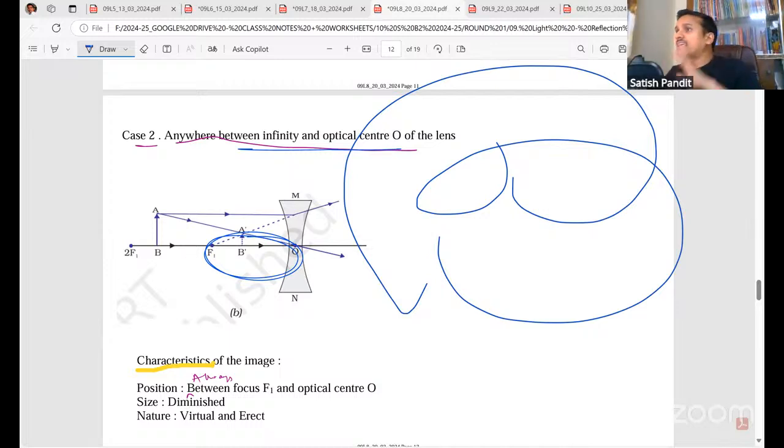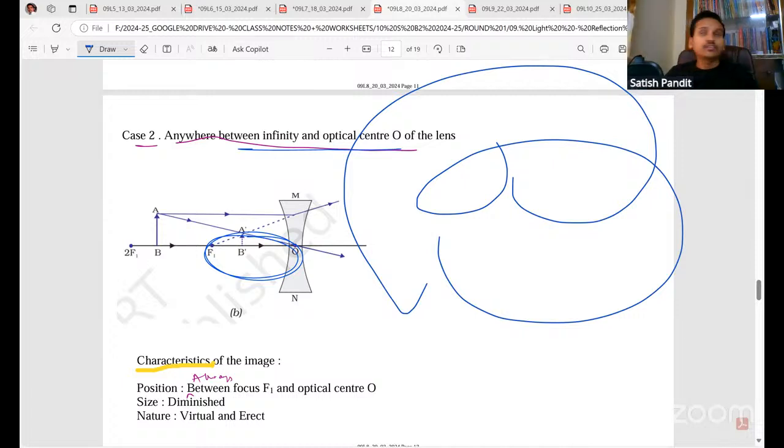Okay. See, the answer is no, Dhalan, it is not right. I asked for a mirror. So the answer is between the pole and the focus. Between the pole and the focus only we'll get. And that you also have to mention, behind the mirror. Okay, please mention that behind the mirror.